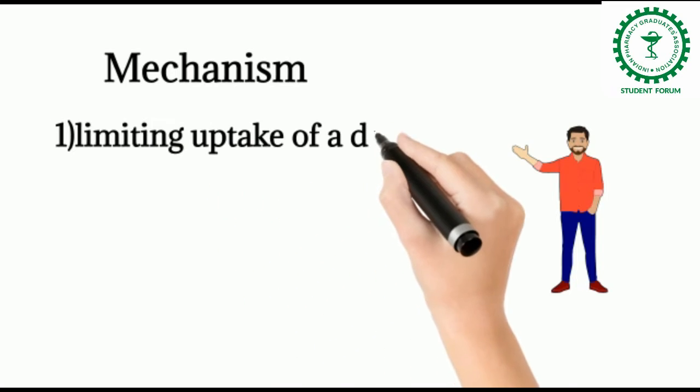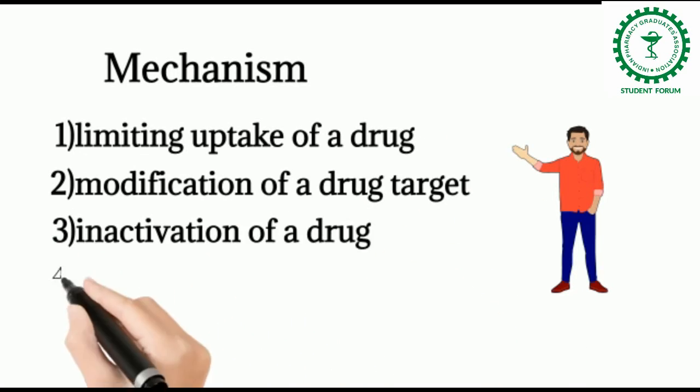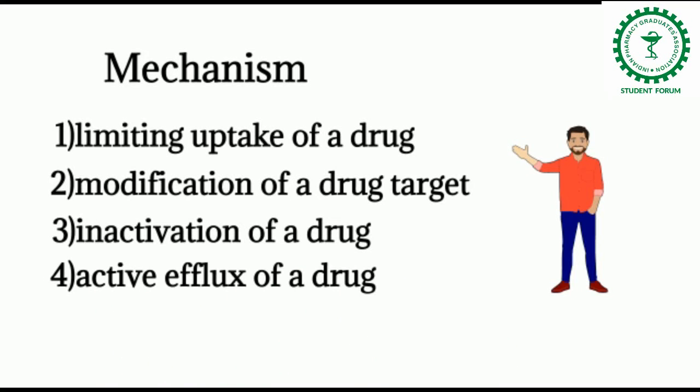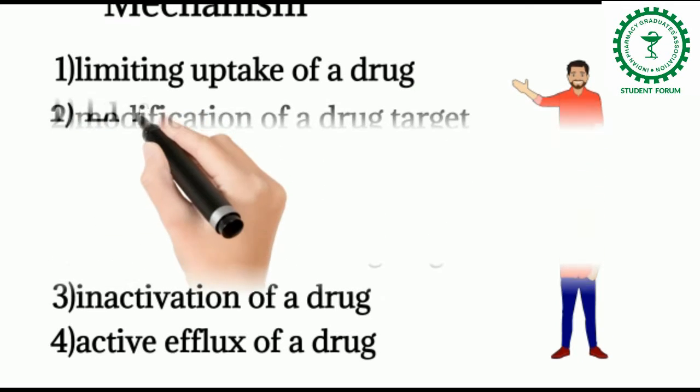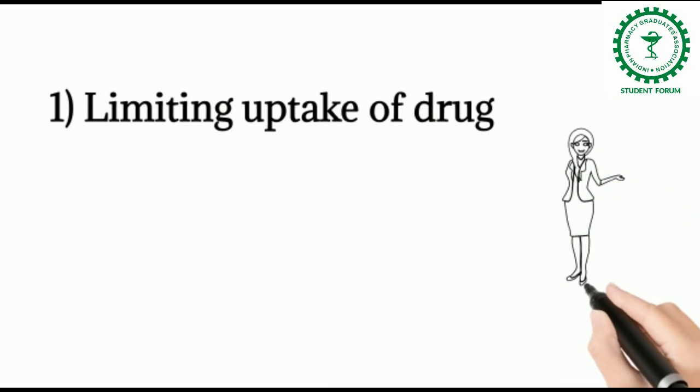What are these four mechanisms? The first one, limiting uptake of a drug. The second one, modification of a drug target. The third one, inactivation of a drug. And the last one, active efflux of a drug. Now firstly let us discuss the limiting uptake of a drug.